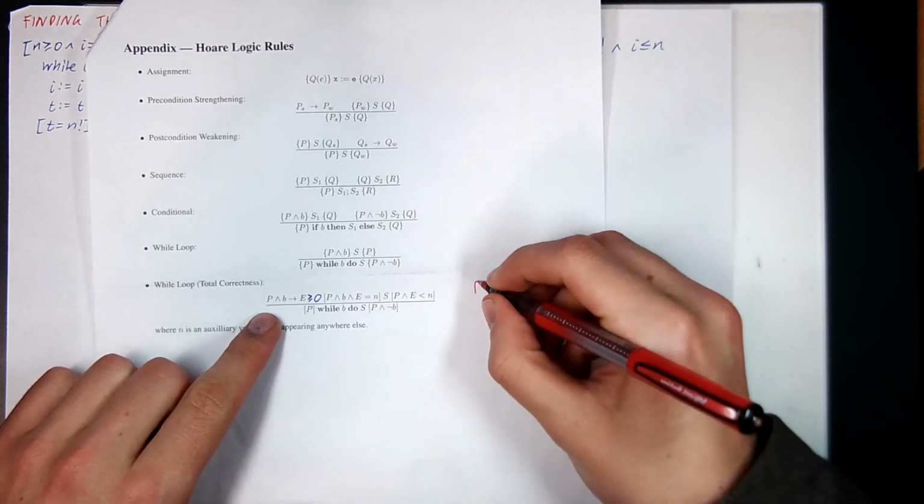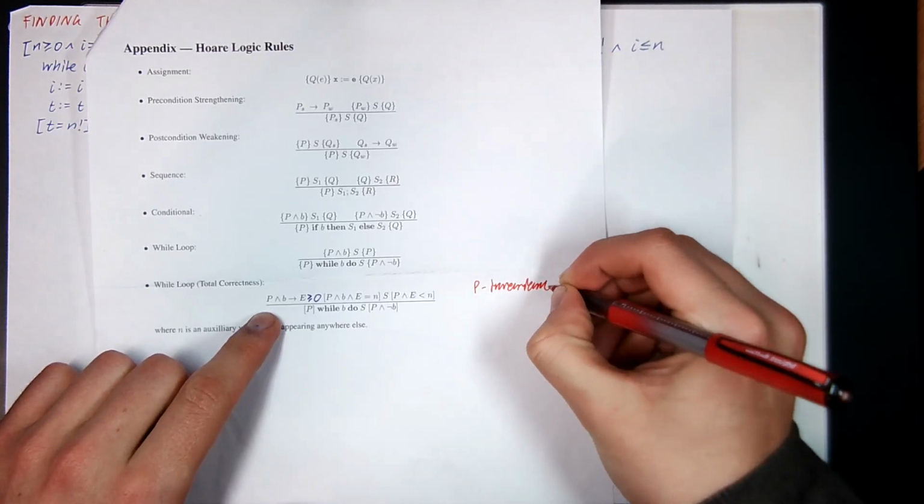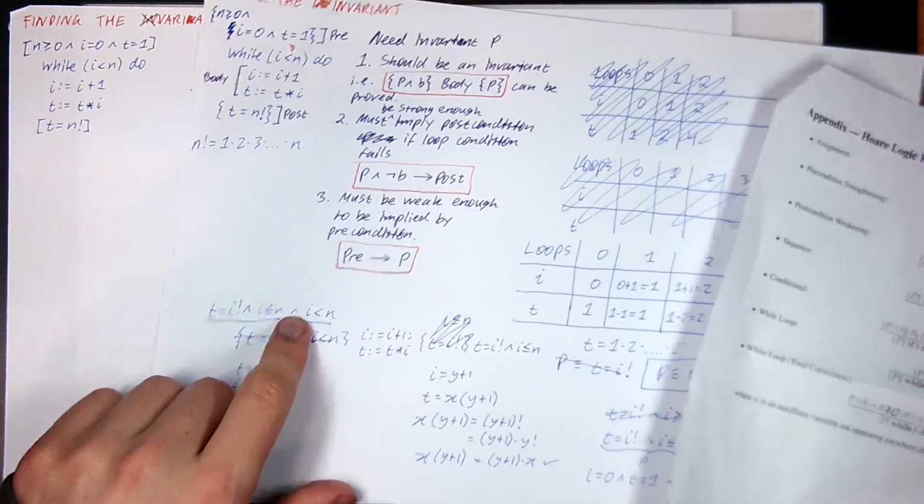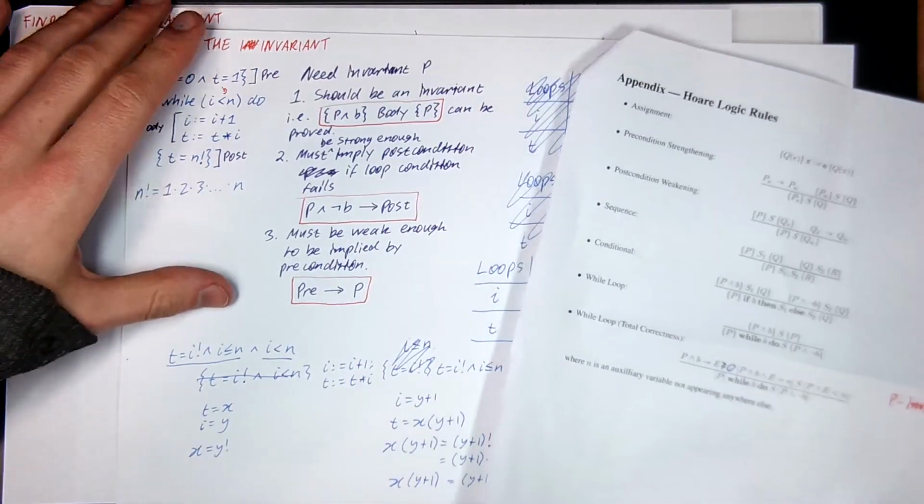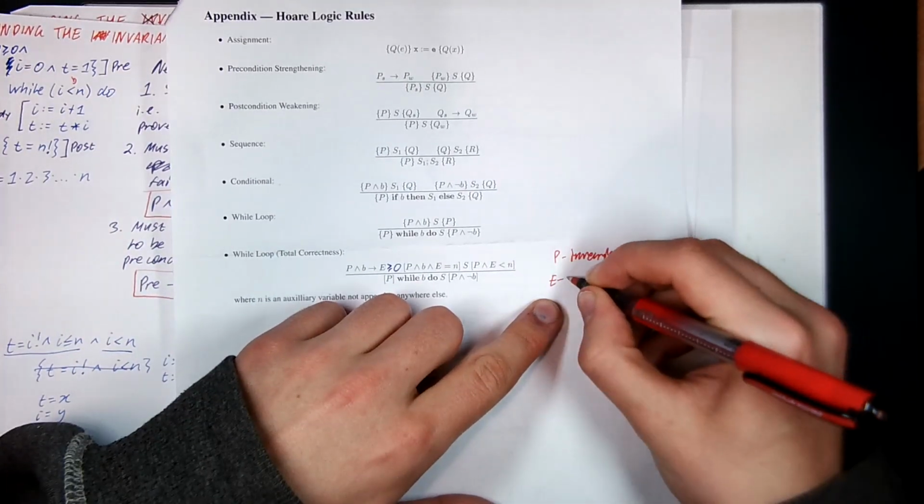thing. So P was the invariant, and it was a thing that satisfied the three properties listed here. There we go, as we talked about before. Now there's another predicate we have to find. We have to find E, and E is called the variant.